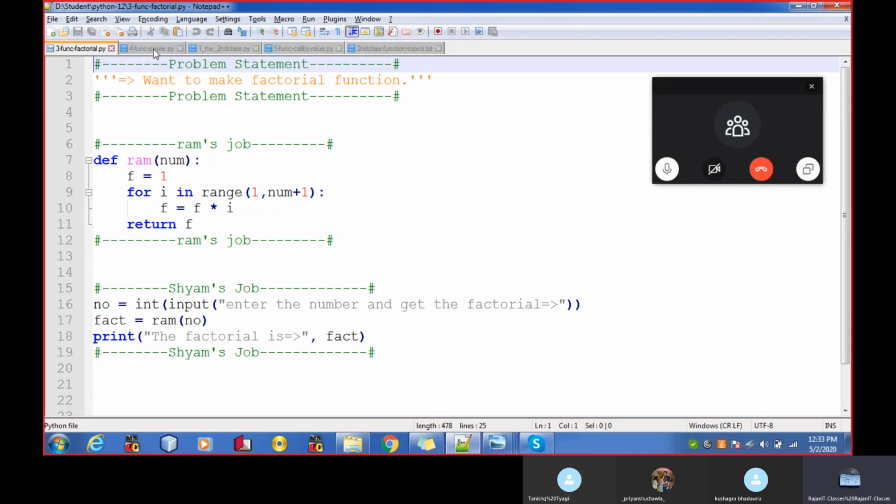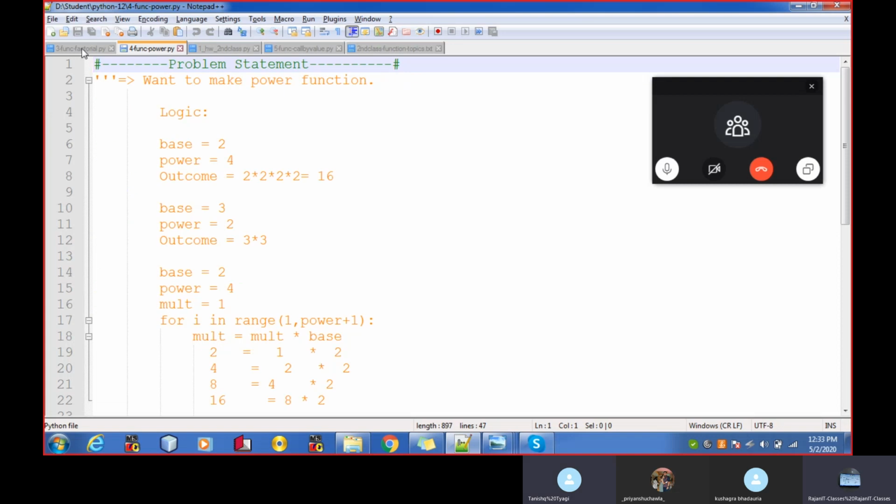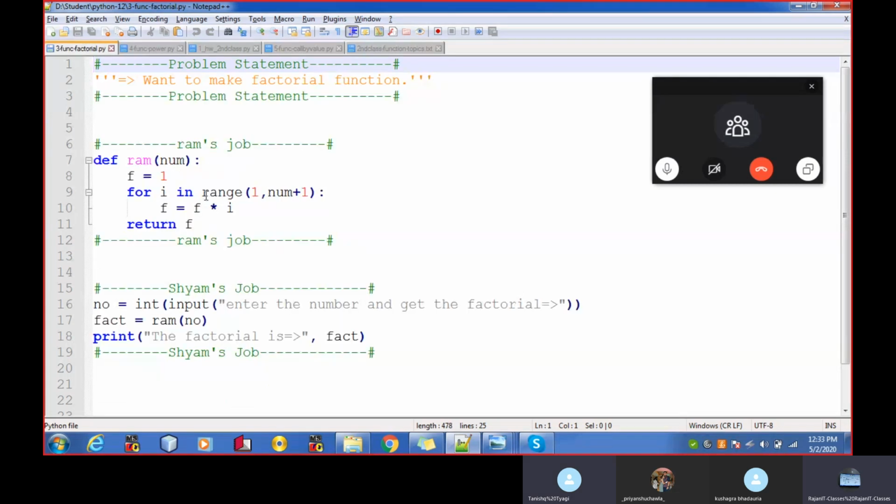I'm proceeding further. We are just reviewing what we did in the last class. So we have made the factorial function. It's on the screen. If you have any doubts, just leave the message. Then I will cover it after the class.